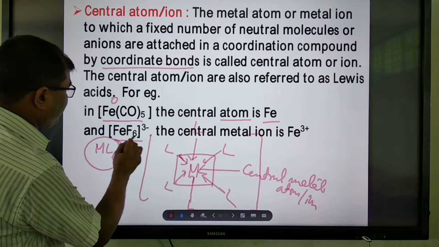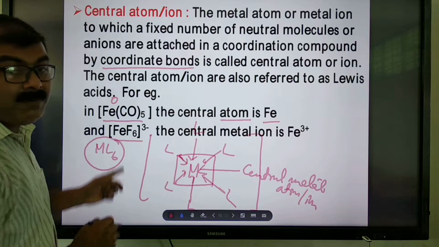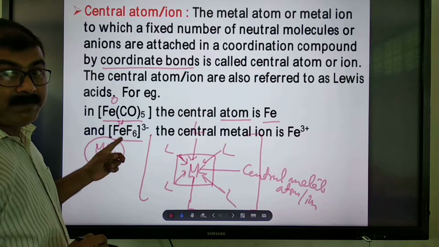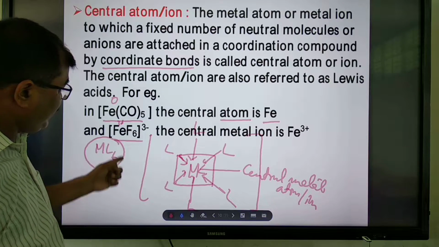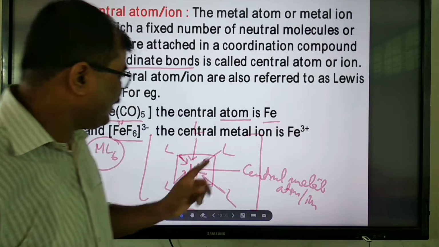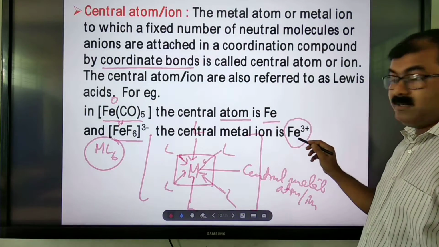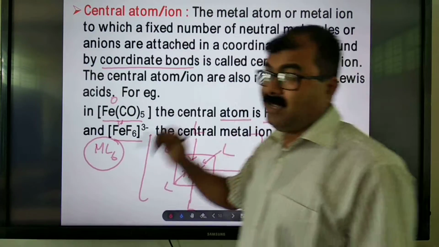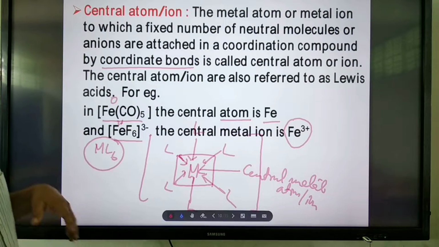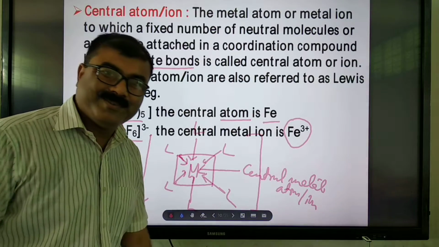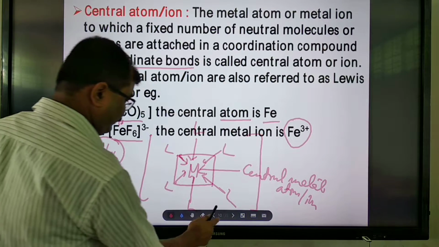But in hexafluoridoferrate(III), [FeF6]3-, here it is Fe3+. The primary valency of Fe is plus 3. That is why we say central atom, or central metal atom, or central metal ion. Have you understood?